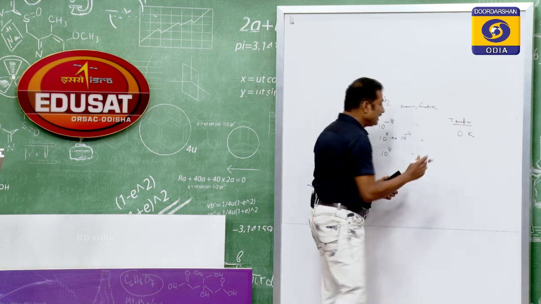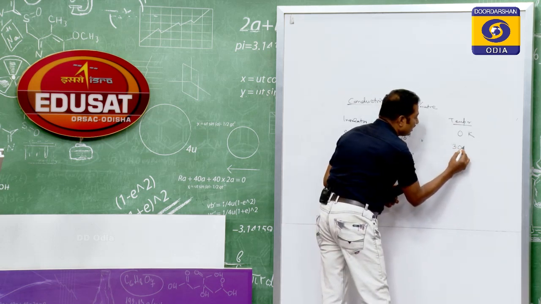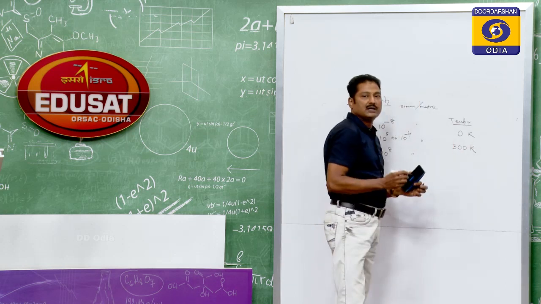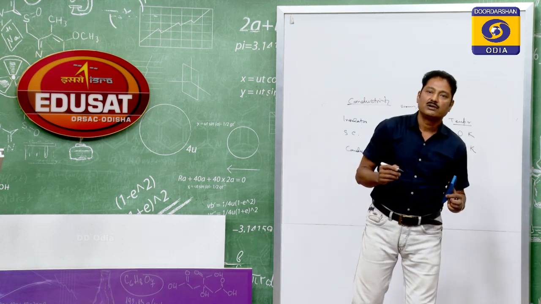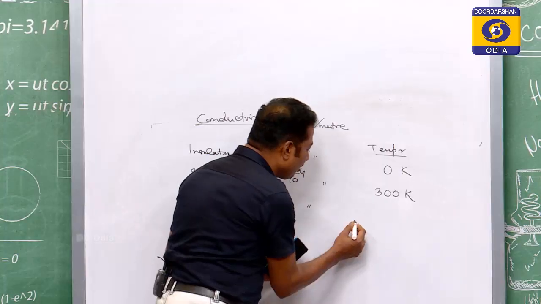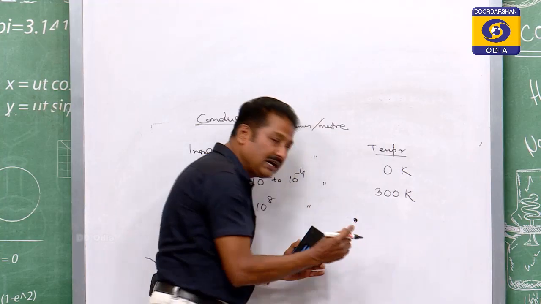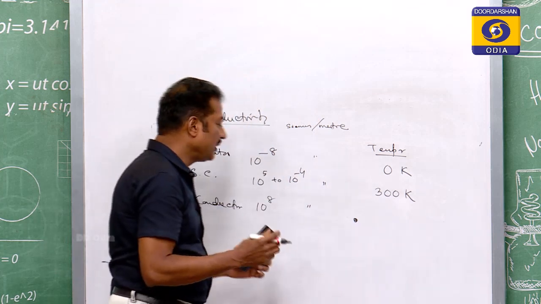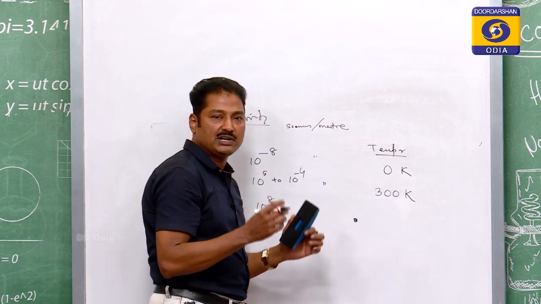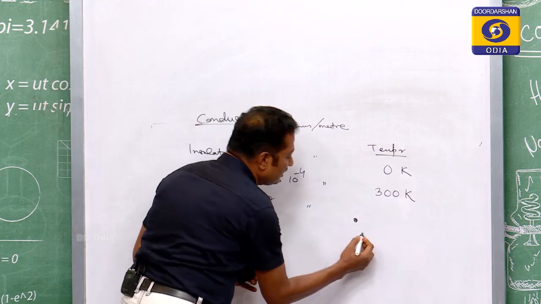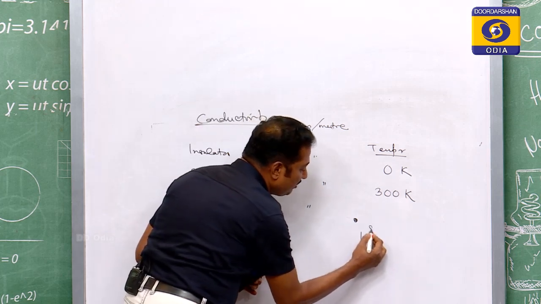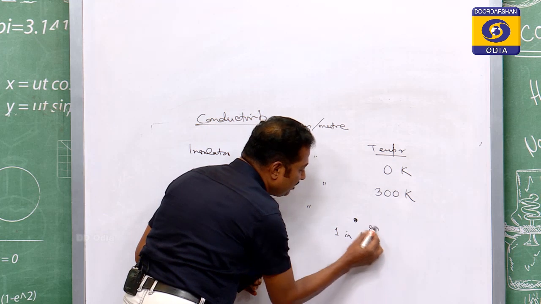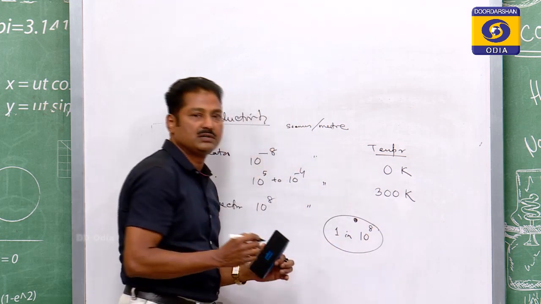Interestingly, when it is room temperature, around 300 Kelvin, then only your electron can be detached from the bond, and the bond can break in semiconductor, about one in 10 to the power 8 bonds.